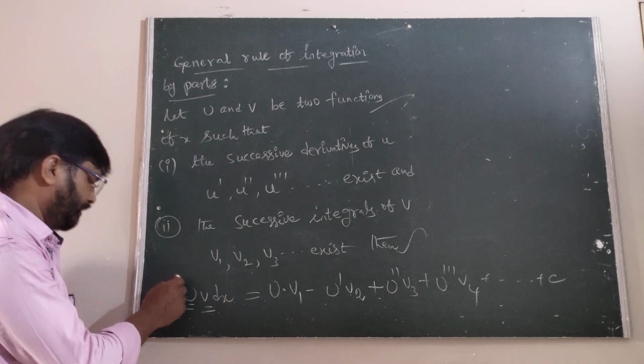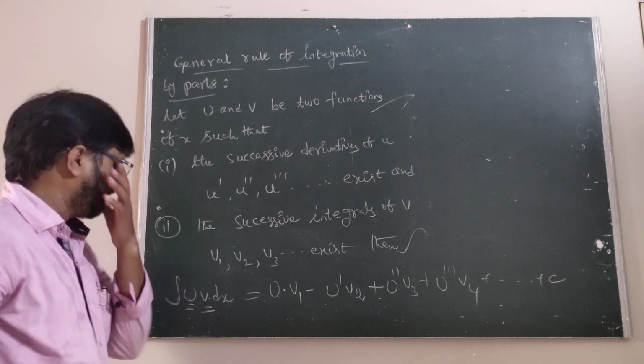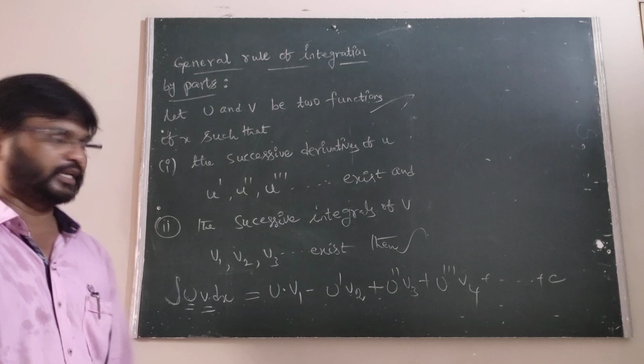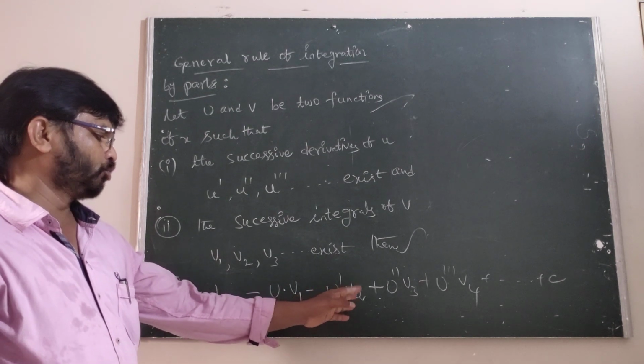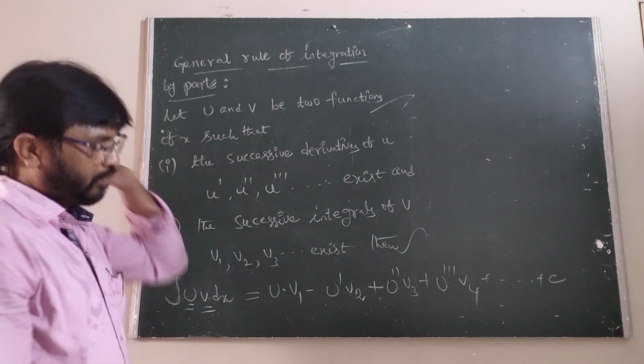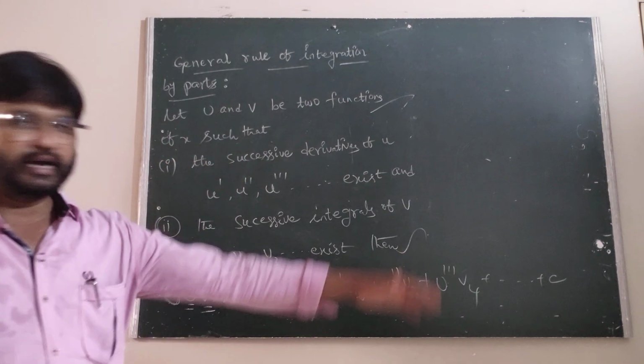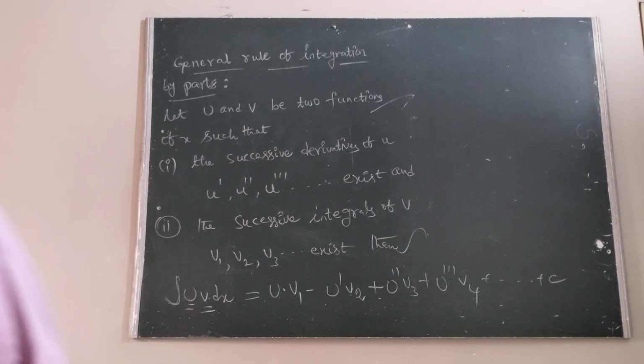Then the integral of uv dx is u into the integral of the second, minus u dash into v2, plus u double dash into v3, minus u triple dash into v4 and so on, plus c.